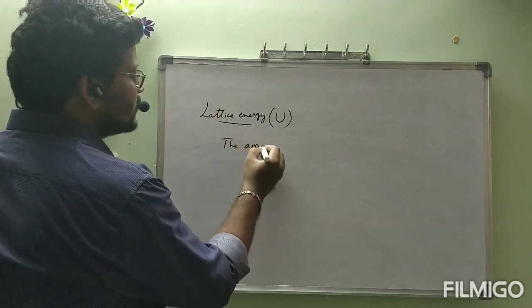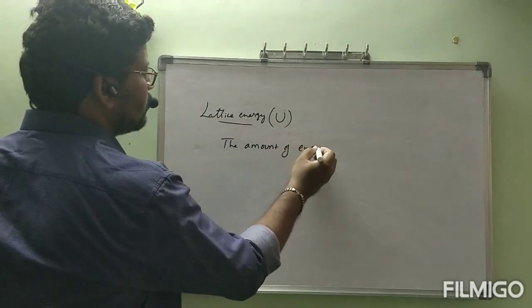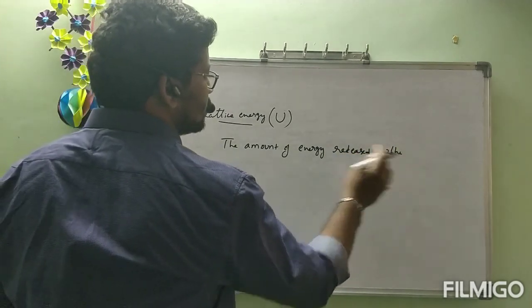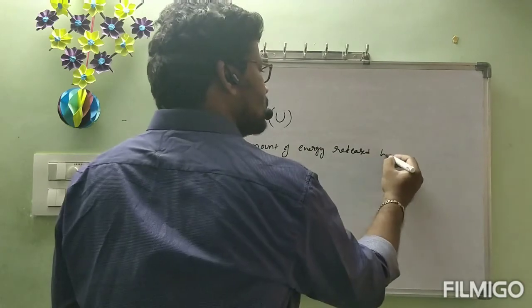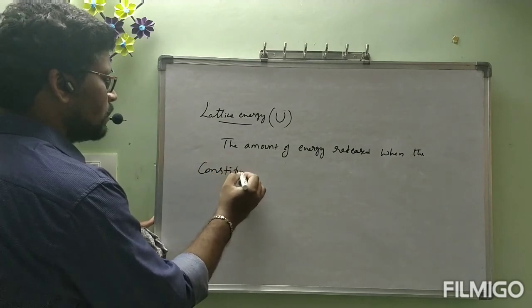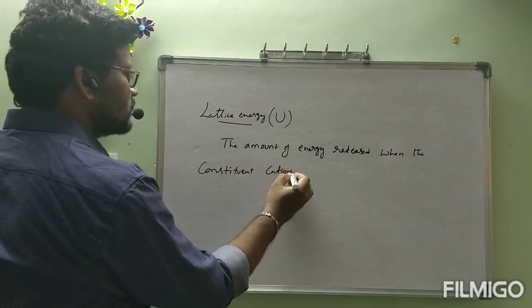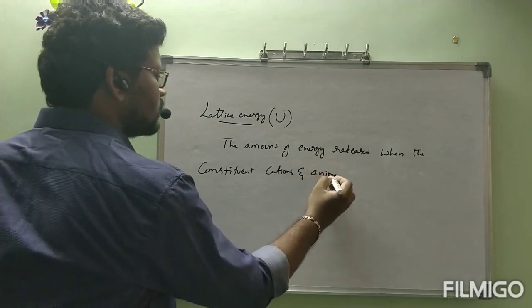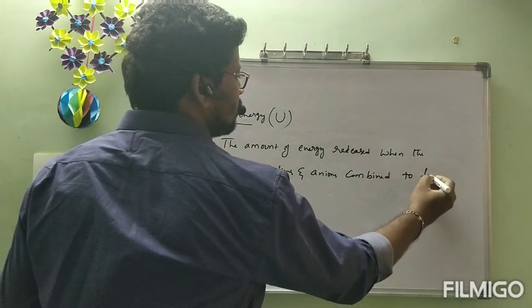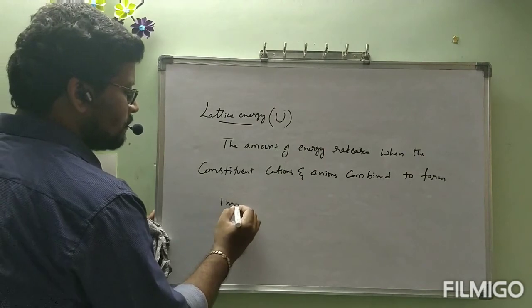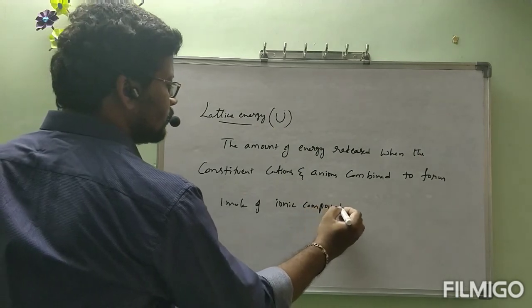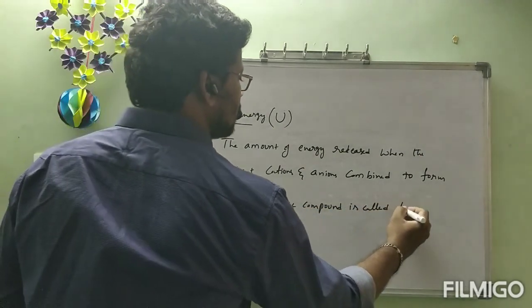The amount of energy released when the constituent cations and anions combine to form 1 mole of ionic compound is called lattice energy.